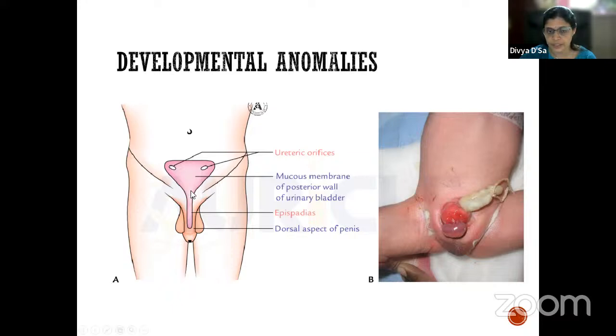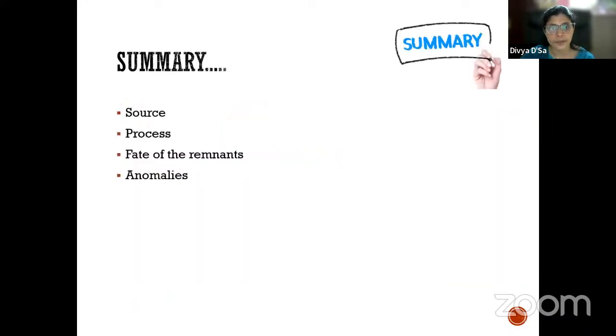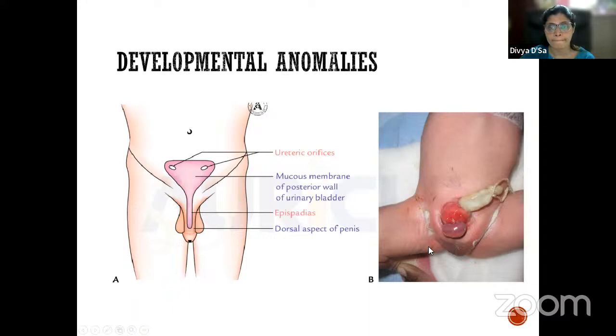So in this case of extrophy, it is not formed in this region. So the surface comes in direct contact outside. These are the developmental anomalies which we see there.